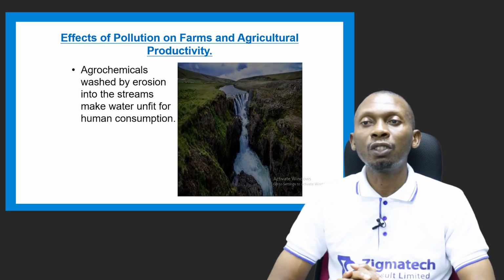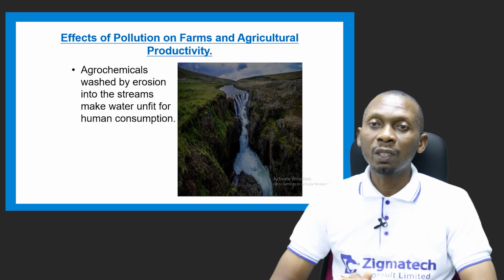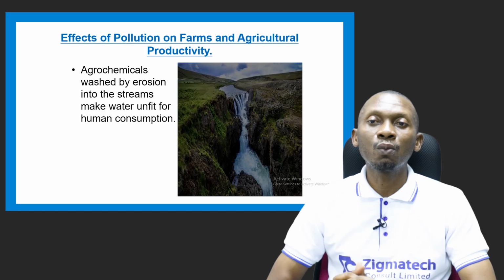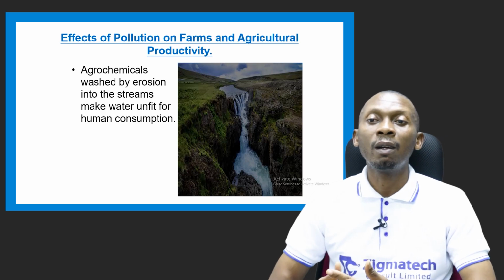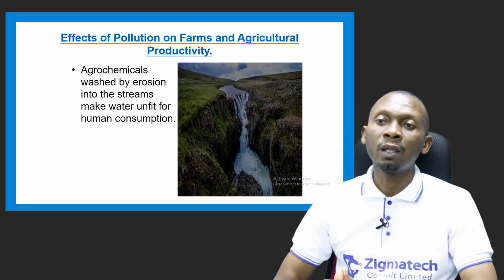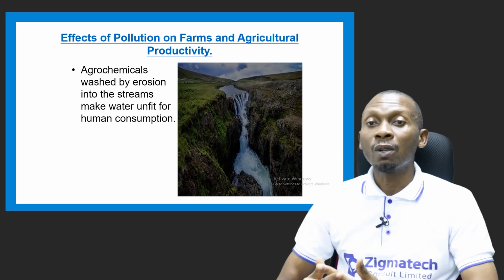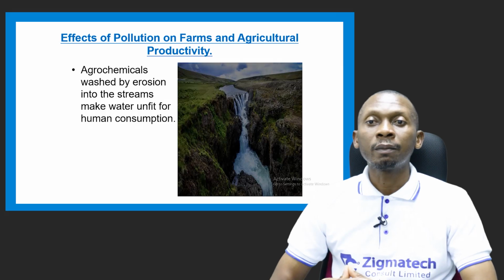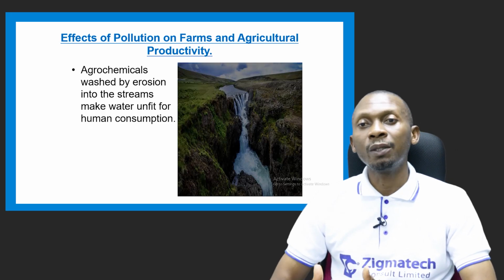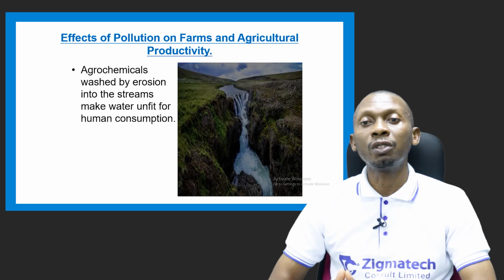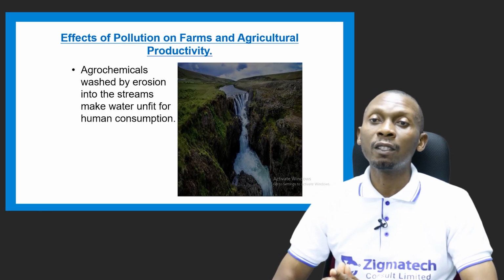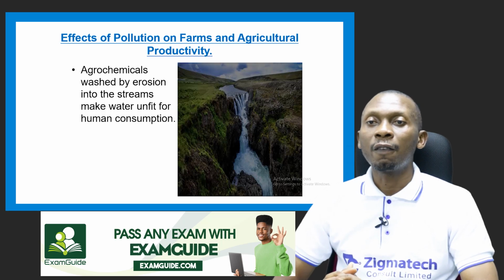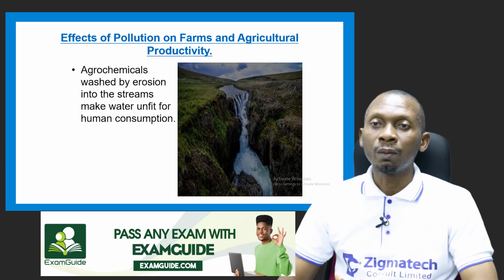Still on the effect of pollution on farms and agricultural productivity, agrochemicals washed by erosion into streams make water unfit for human consumption. So people living in certain localities depend on streams as their source of water. And so if these agrochemicals are washed by erosion into the streams, the water now becomes unfit for human consumption. So that's another effect of pollution on farms and agricultural productivity.